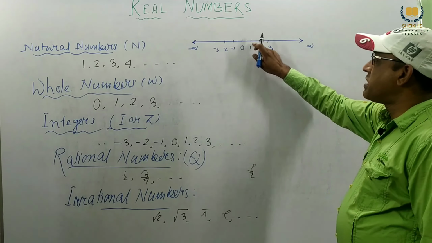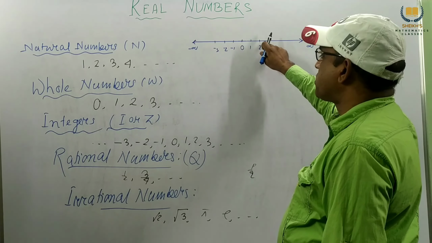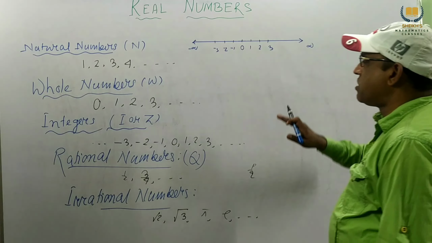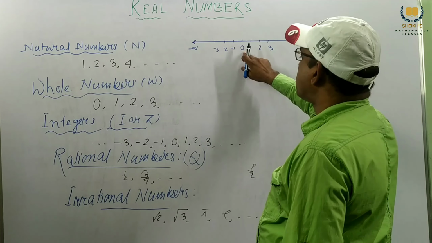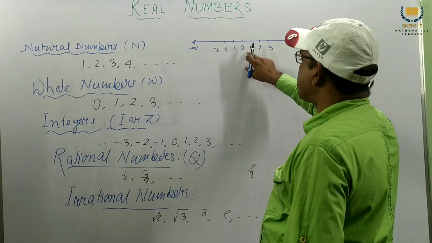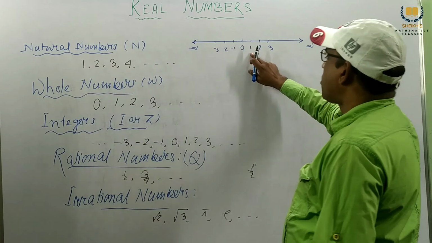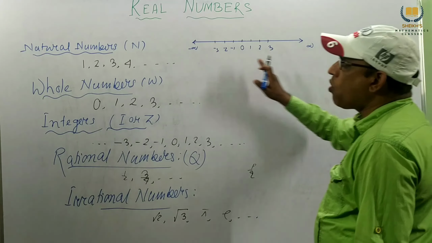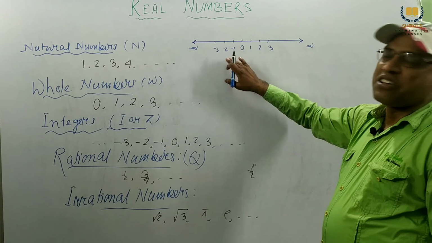In between, 1.5, 2.5, 2.6, 2.7 are rational numbers. So all of these belong to real numbers.